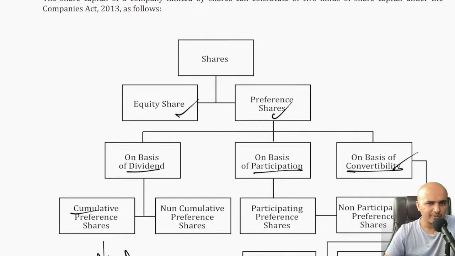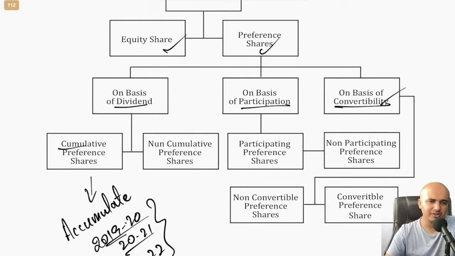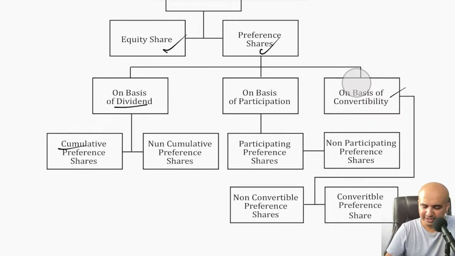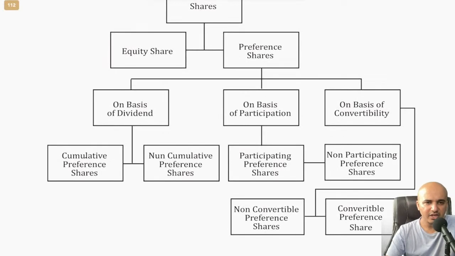Next, different types of share capital. Predominantly we have equity and preference shares. This is something which you would have studied, I'm sure, in 11th and 12th itself, different forms of businesses. So no harm in revising. Equity share is the one which is not a preference share.